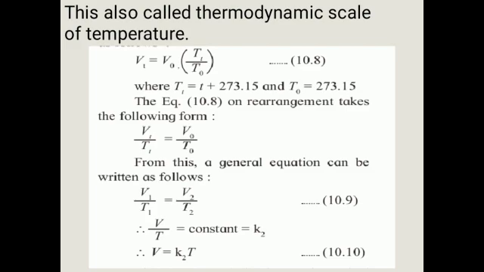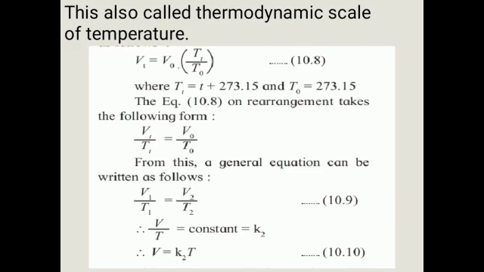From the equation, Vt is equal to V0 times T upon T0, the final temperature and the initial temperature, where T is equal to t plus 273.15 and T0 is equal to 273.15. So the initial standard temperature is 273.15 and the final temperature is the temperature plus 273.15.